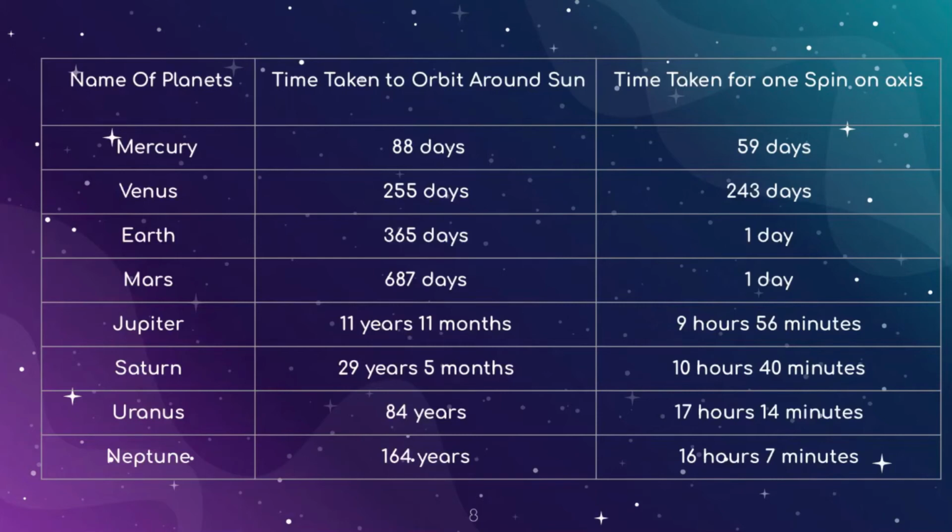Uranus takes about 84 years to orbit around the sun, whereas it takes 17 hours 14 minutes to spin on its axis. And Neptune takes 164 years to orbit around the sun, and it takes 16 hours 7 minutes to spin on its axis. So this is the table. Any question can come, like how much time is taken by any of the planets to orbit around the sun or to spin on its axis. So you should know how much time is taken by the different planets, so you can learn it thoroughly.